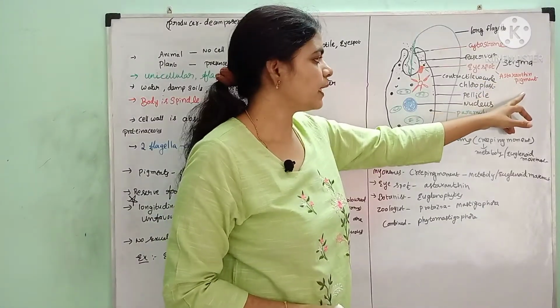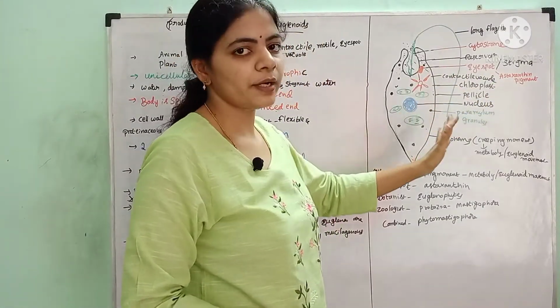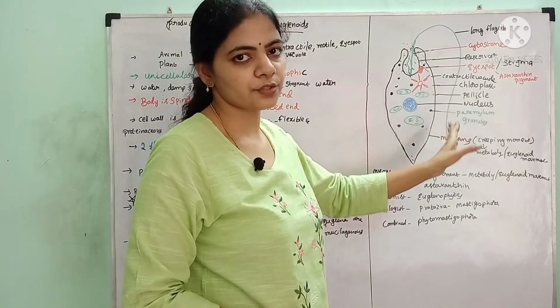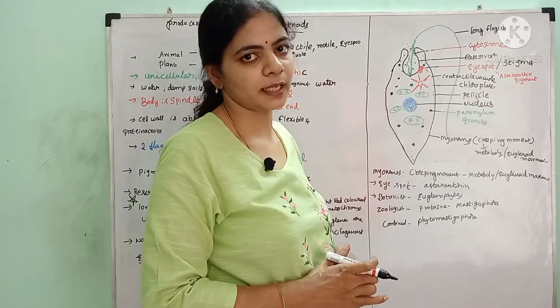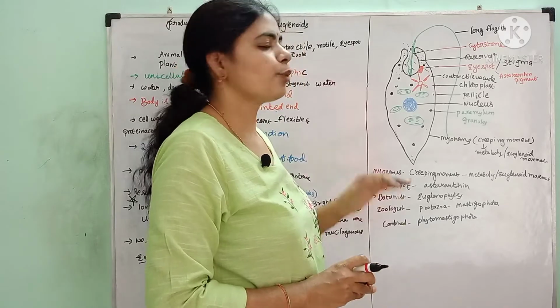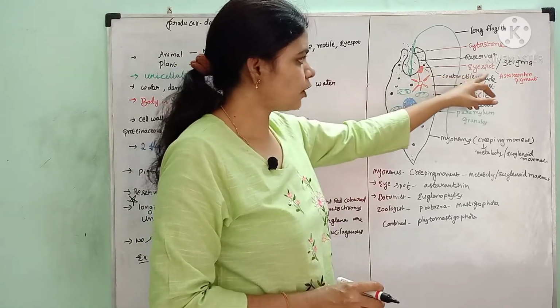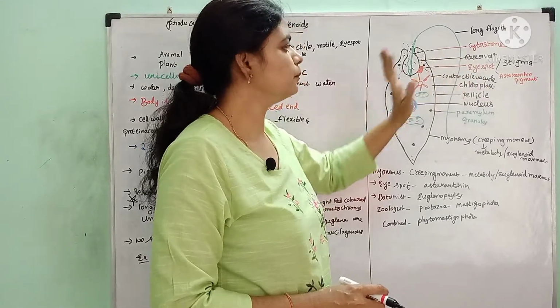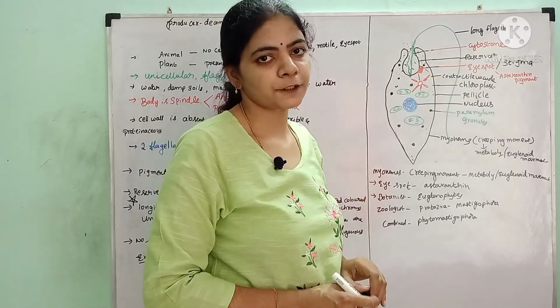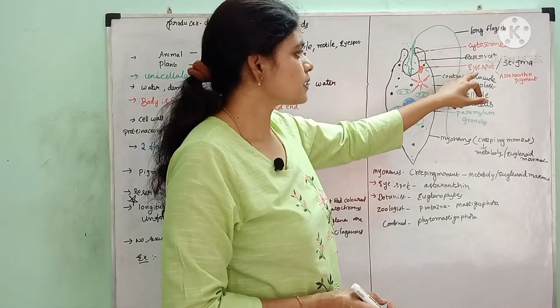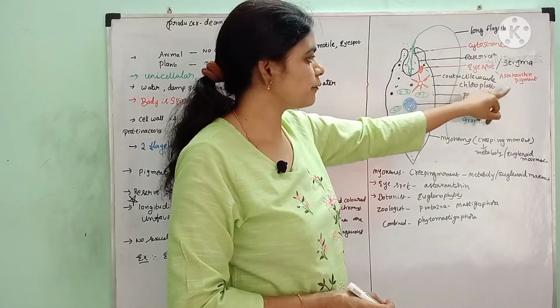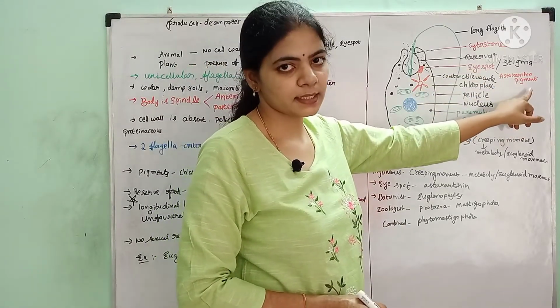These euglenoids show positive phototaxis, that is movement towards the light. For that, an eye spot or stigma is present to identify the direction of light. And this eye spot is red in color because of the presence of a pigment called astaxanthin.